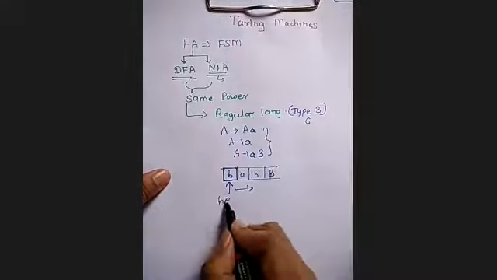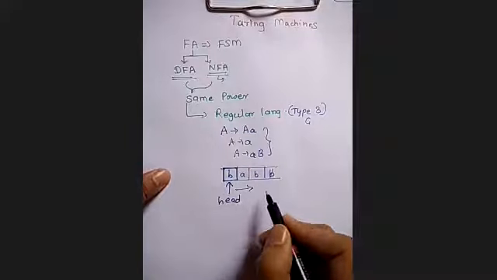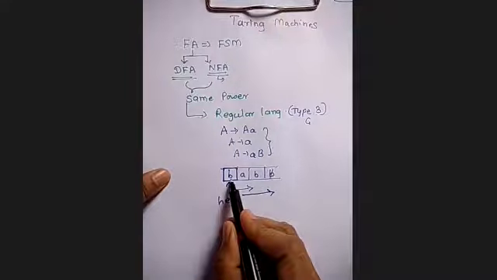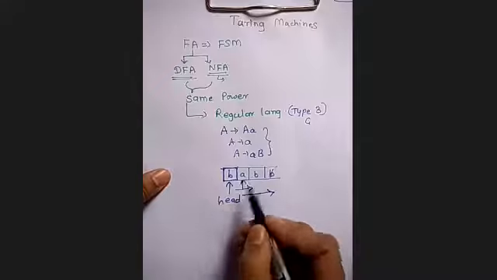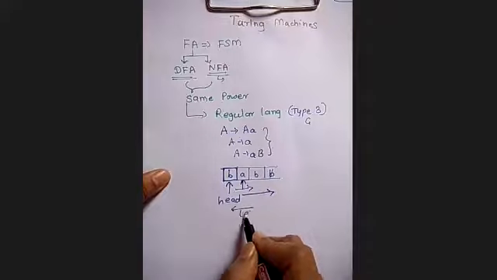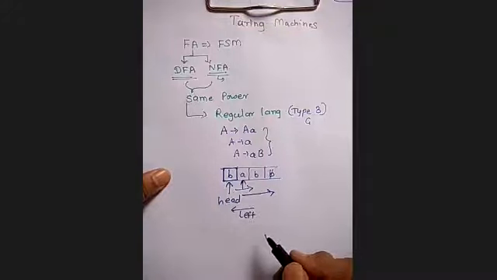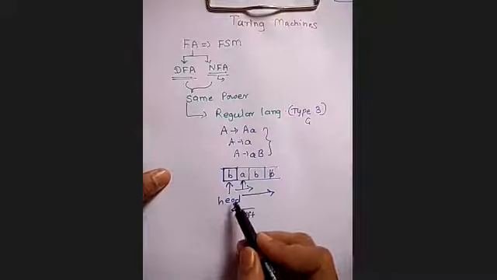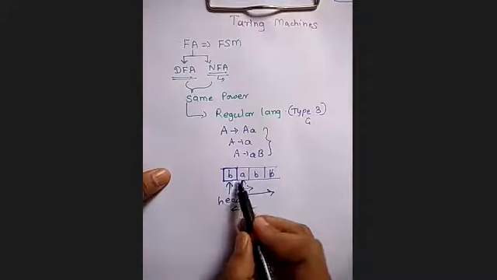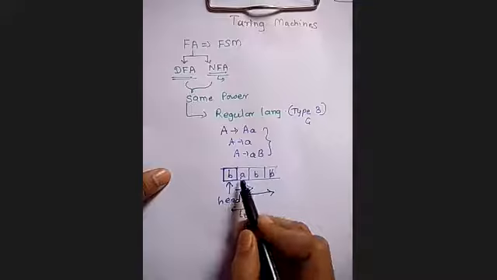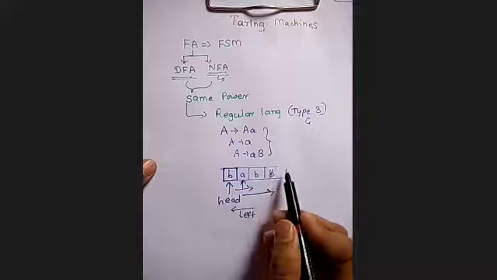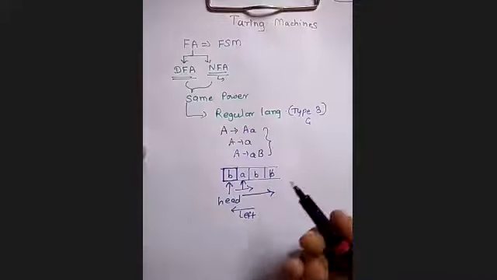Okay, so head pointer in this case, it can move only in one direction. In one direction is what? Into this right direction. Okay, so after reading the input symbol, the head moves ahead this way. It will read the next input symbol. So it cannot move backward, that is in the left direction, and it cannot write using this head. Using head pointer, we cannot write on the tape. Meaning is what? If your input is DAB, using this head pointer, you can perform only the read operation. You cannot perform write operation on this tape. Okay, so these were some limitations of this finite automata.